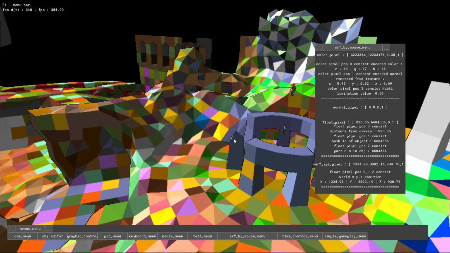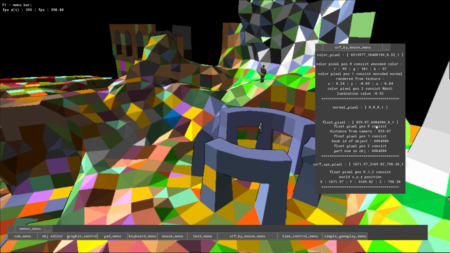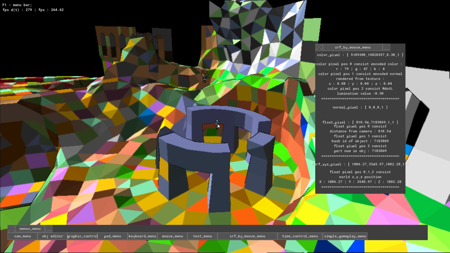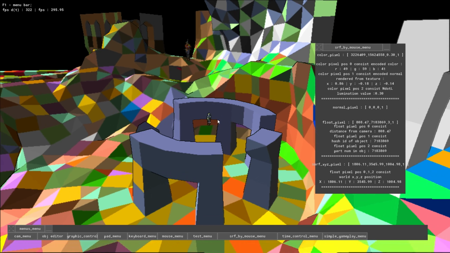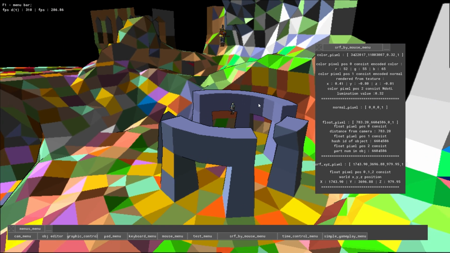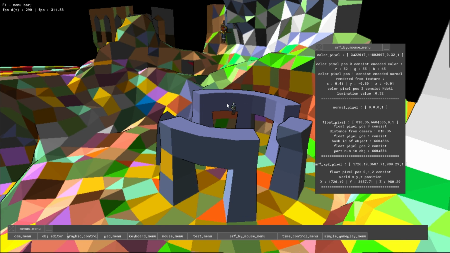It is in general a depth buffer, so we are accessing the depth buffer in some way. This one is the hash of the object, so if we click here, we see this guy flying in the air has a different number than the terrain, and this guy has a different number than this guy and then the terrain.